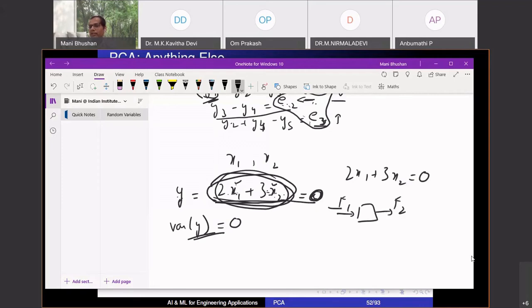F1 can vary, F2 will also vary, but I know that F1 minus F2 will be equal to 0. This has variability, this has variability, the two are correlated. But the moment I look at the combination, 1 times F1 minus 1 times F2, I know that this is 0. So if I can figure out these coefficients plus 1 and minus 1 from data, I have figured out a model, I have figured out a relationship.